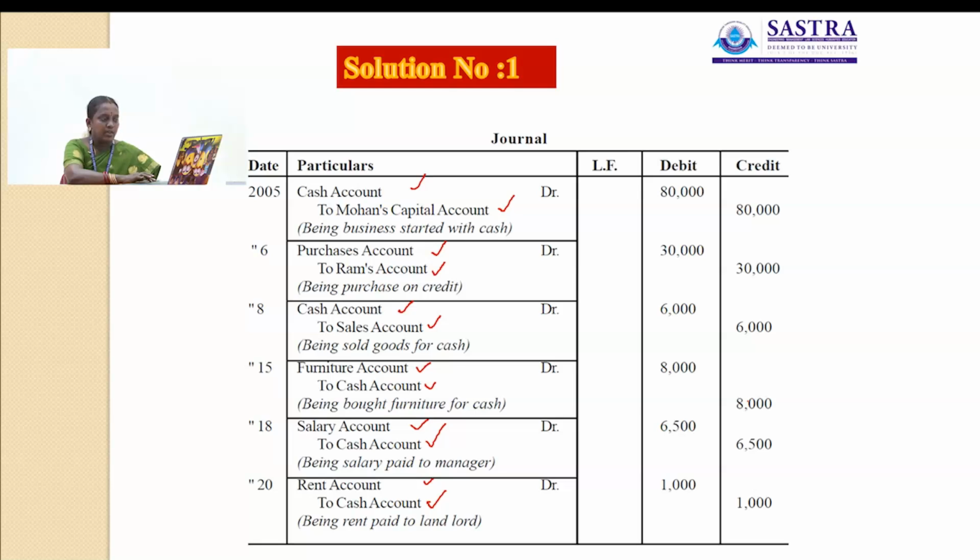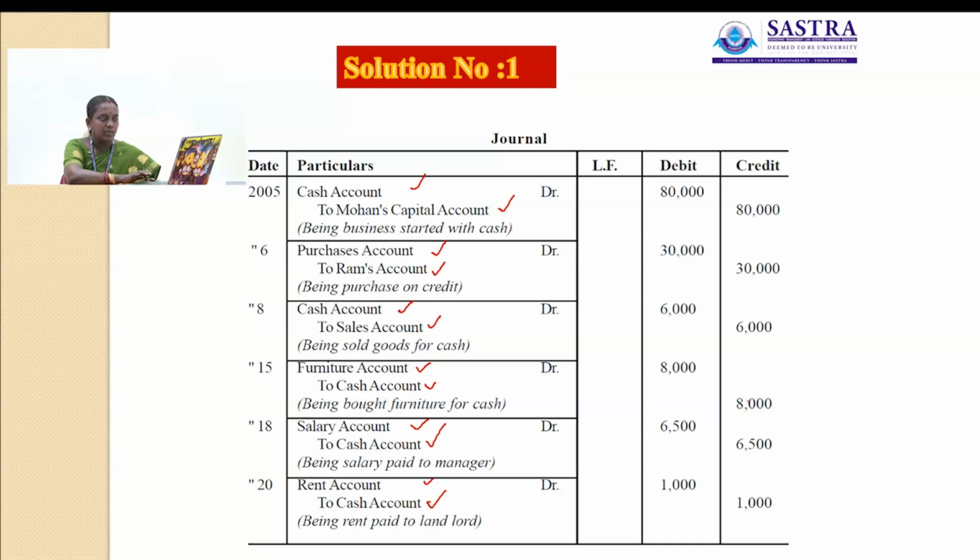Then January 15th, bought furniture from Yash for cash. This is a cash transaction, so we have to consider only cash, and another one is furniture. Furniture and cash are both real accounts. By the rule for real account, furniture account will be debited and cash account will be credited, because furniture comes into the business, so that account will be debited, and cash goes out of the business, so that